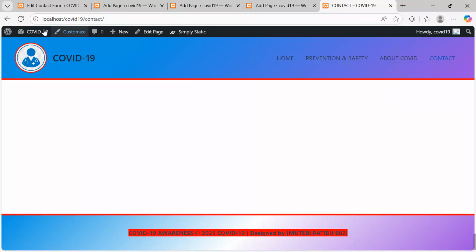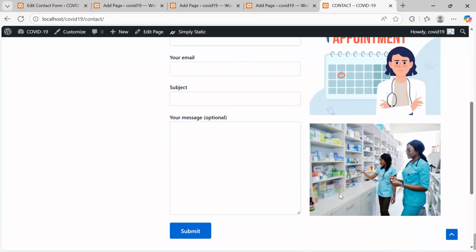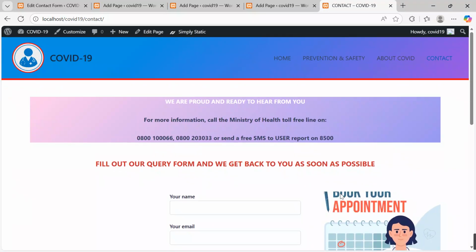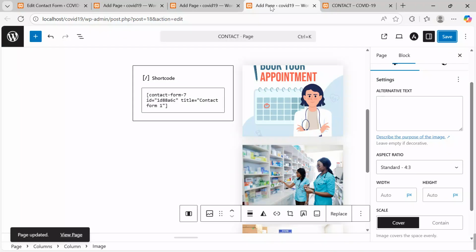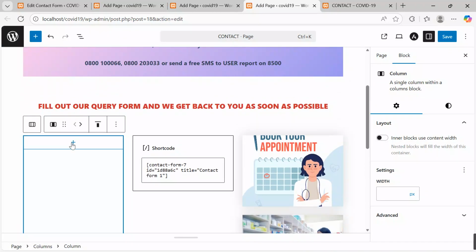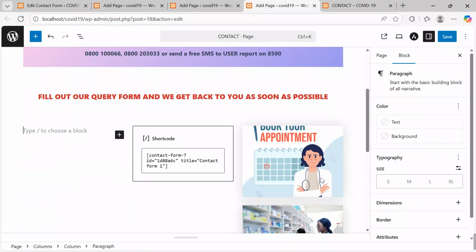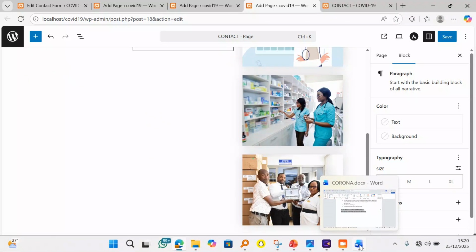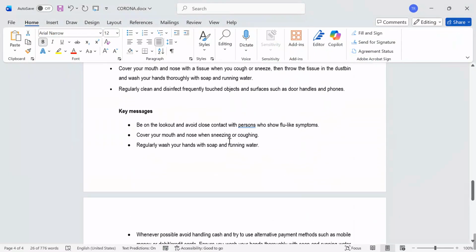I'll come here, I refresh. This is our contact page. It is taking shape. Yes, let's get back and wrap up. I'll come here. I want to insert a few paragraphs. I want to insert the key message that we can put over there.